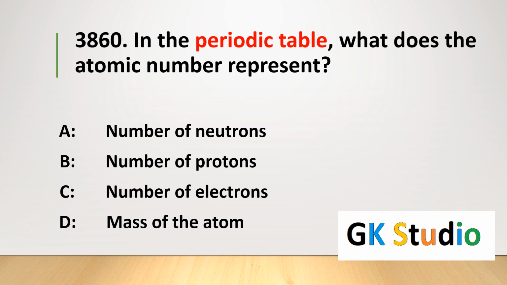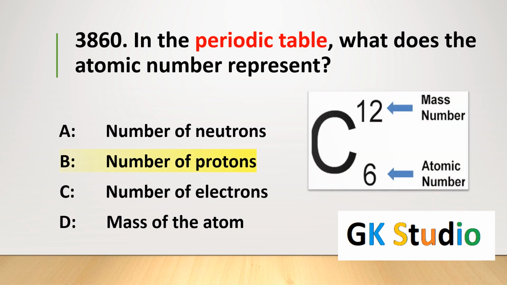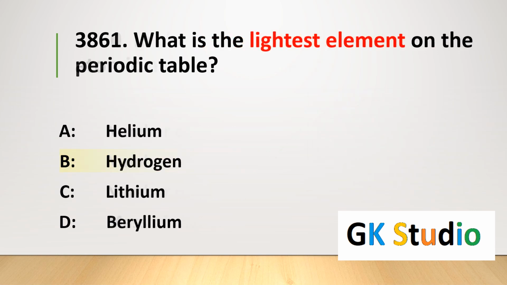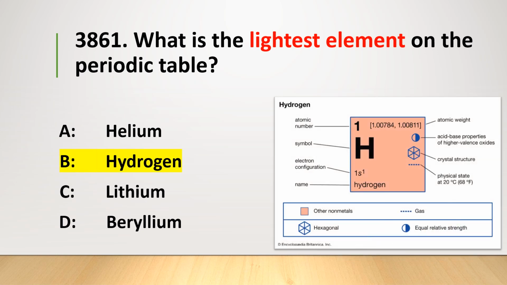Periodic table. What does the atomic number represent? Basically, the atomic number is the number of protons. And what is the lightest element on the periodic table? The correct answer, hydrogen is the lightest element and the second lightest element is helium.